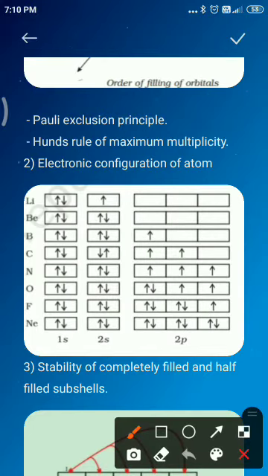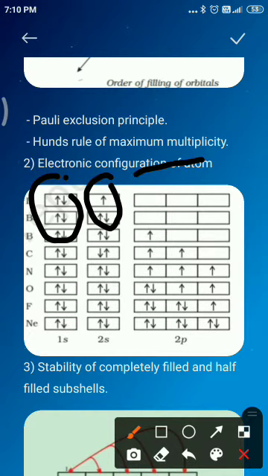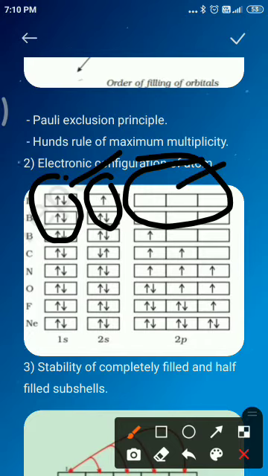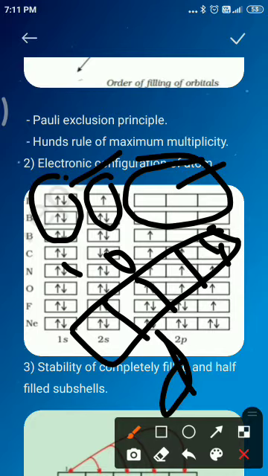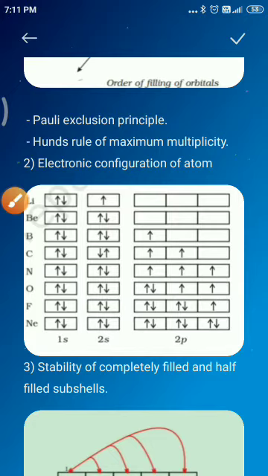Another type is the orbital diagram. See what it is saying here. First one is s, second one is p, and one more we can put is the d orbital. The d orbital has five orbitals, so you can pair the electrons, that is, up to 10 electrons you can keep in the d orbitals. So this is another type of representation of electronic configuration. Now we can discuss in detail.